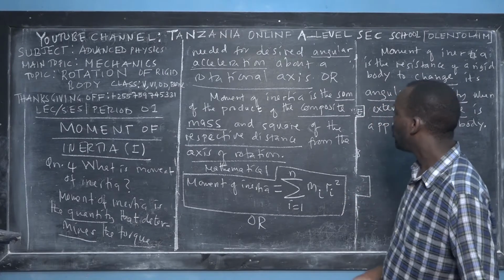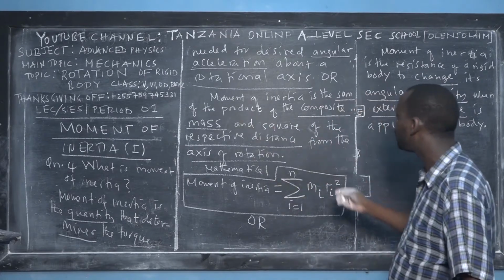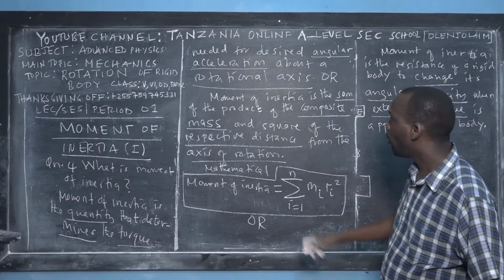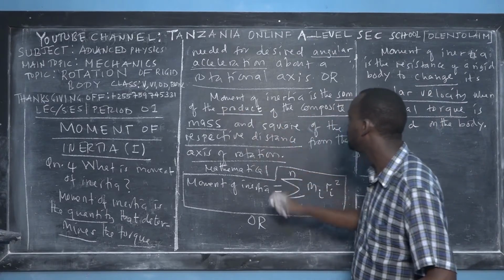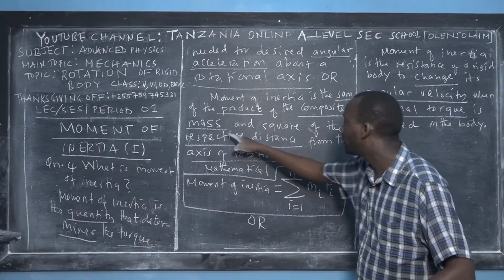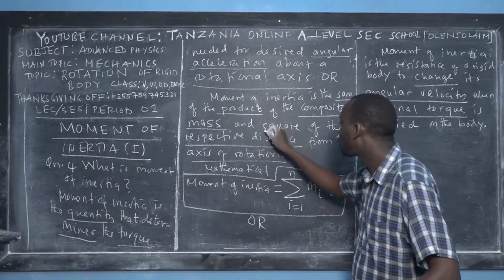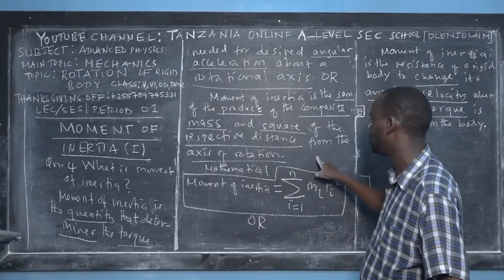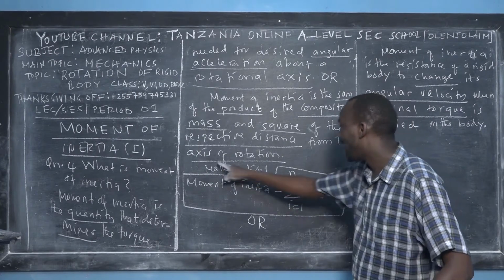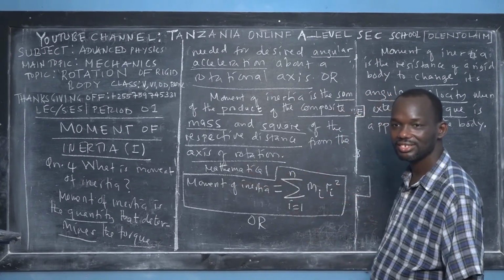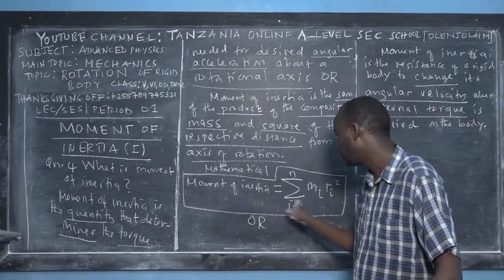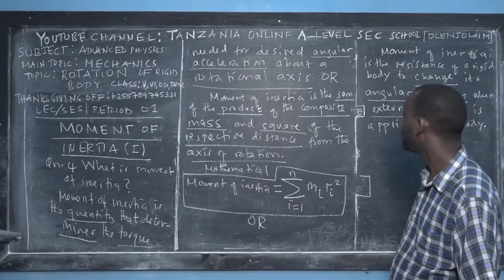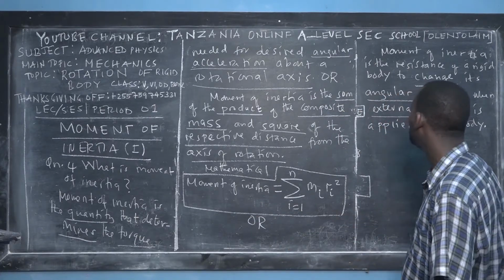Or some of the references say moment of inertia is a sum of what? Of the product of the composite mass and the square of the respective distances from the axis of rotation. And that's why we have this formula. I'll come back to this formula soon.